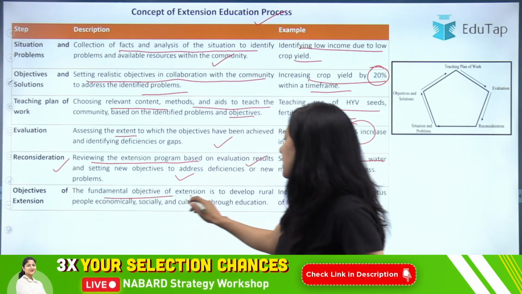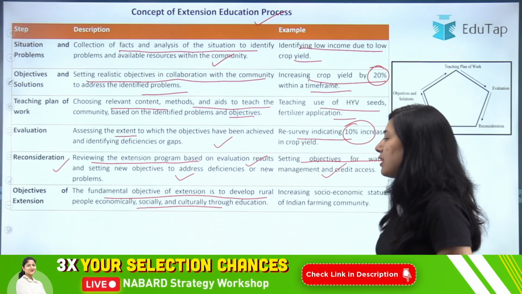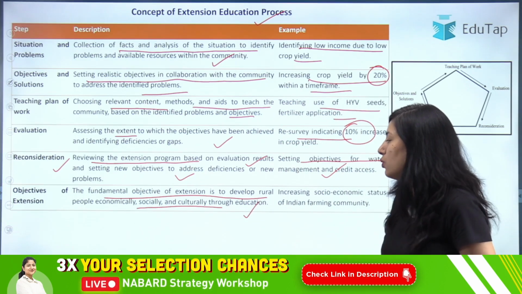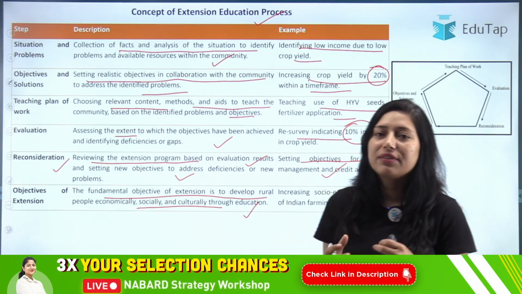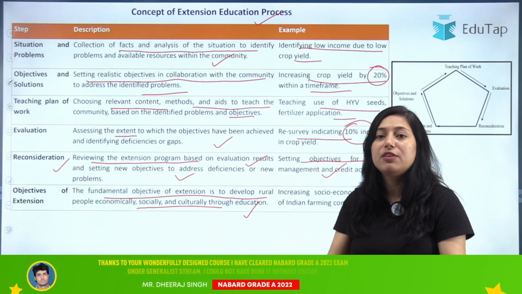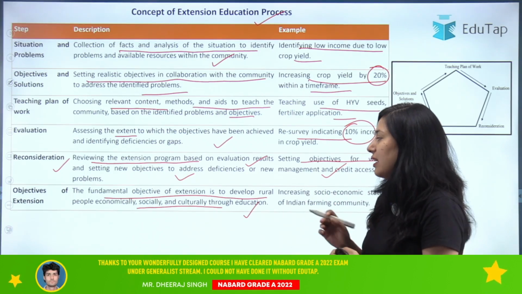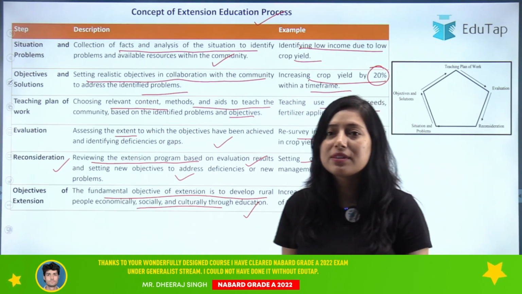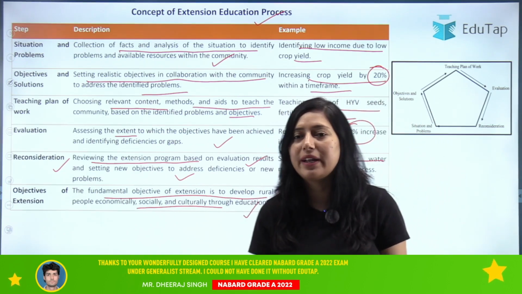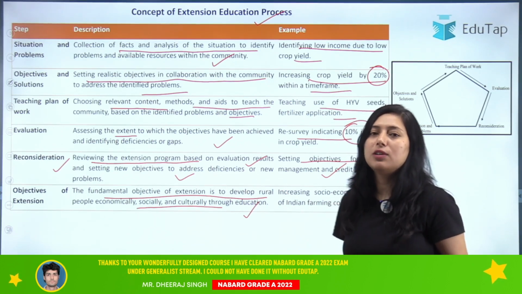The fundamental objective of extension is to develop rural people economically, socially, and culturally through education. So our last objective is that we have to develop the rural community in all aspects, be it social, cultural, or economic.